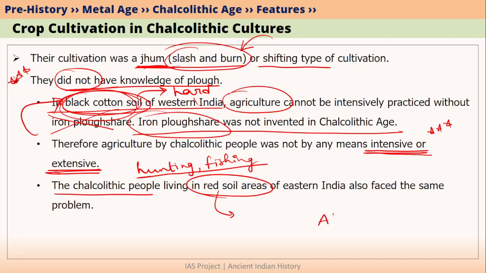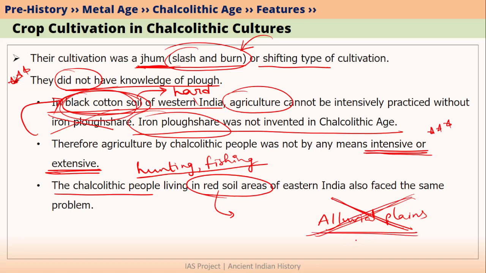Agriculture is very easy in alluvial plains. But initially, Chalcolithic people were not living in alluvial plains, most of the time. There are some exceptions which we will discuss further. But at the start of the Chalcolithic period, people were not living in alluvial plains because they needed stone. That is why they were mainly living near river valleys and hilly slopes. So alluvial plains were not of any use to them, although alluvial plains are very good for agriculture.